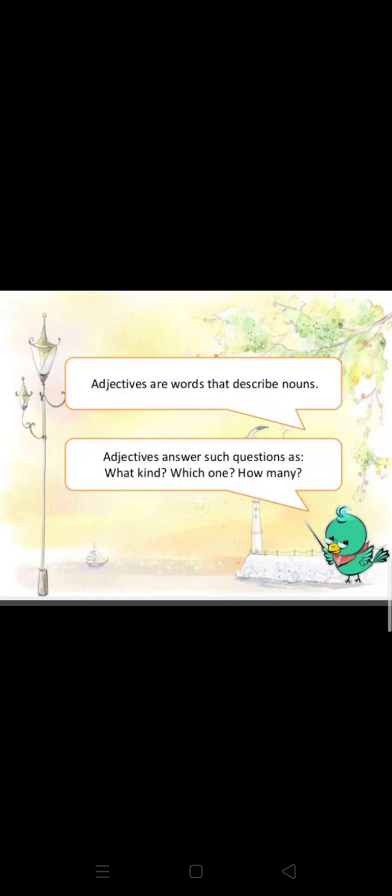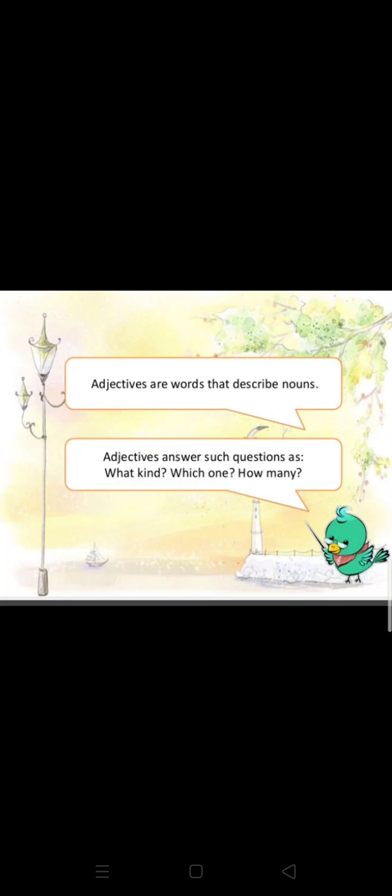What are adjectives? As you have studied in your previous classes also, adjectives are the words that describe nouns. What are nouns? A noun is the name of a person, place or a thing. So I can give you an example like Rahul is a smart boy. Here boy is a noun and smart is an adjective. And the adjective smart is describing the boy.